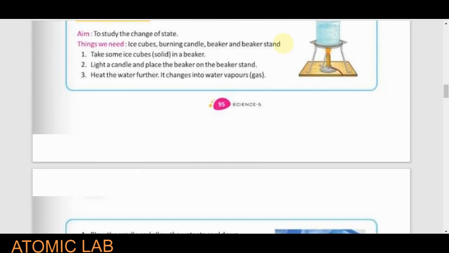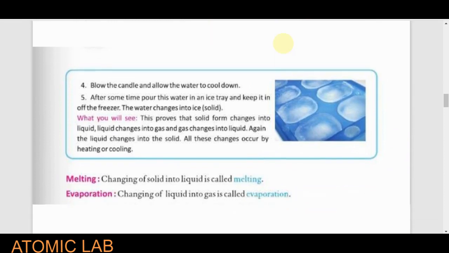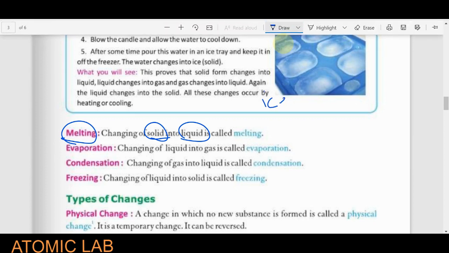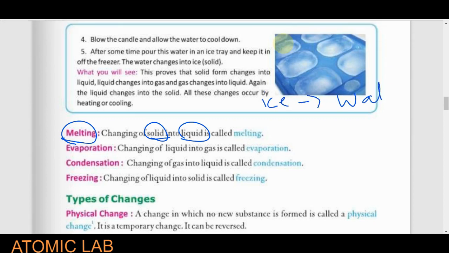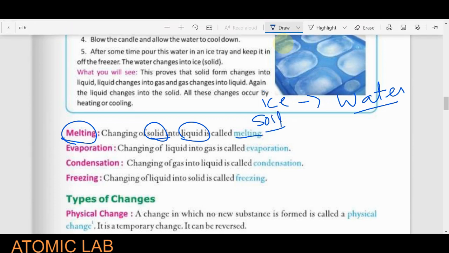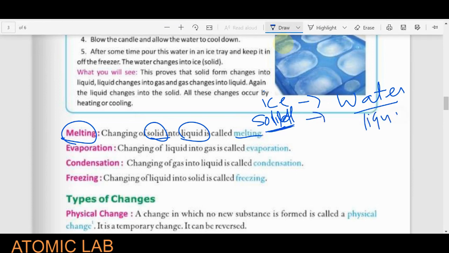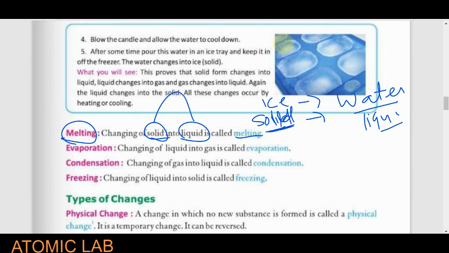You have to remember that if we are changing a solid into a liquid, that is known as melting. Just like the example of ice converting into water. The conversion of ice into water is a melting process. The reason is that ice is a solid and I convert it into water, so definitely the solid is converted into a liquid substance. So melting is the changing of a solid into a liquid.